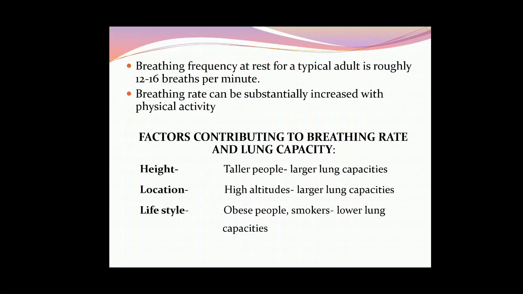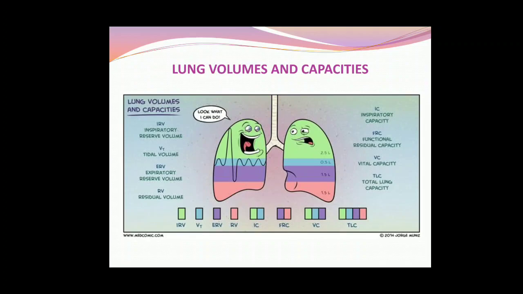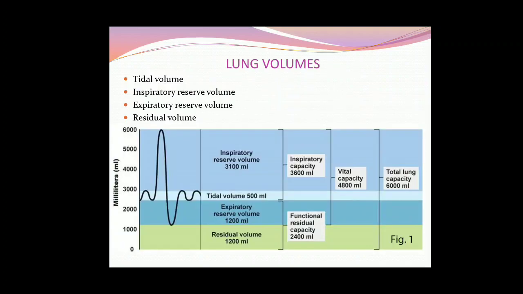Now let us revise it by that diagram. Okay, now let's go again. Now you know what is tidal volume. Tidal volume plus inspiratory reserve volume, did you see the upper part? This is your inspiratory capacity. So 500 ml was your tidal volume and 3100 ml is your inspiratory reserve volume. So the capacity will be 3600, means this much capacity you have to inhale, normal plus extra.